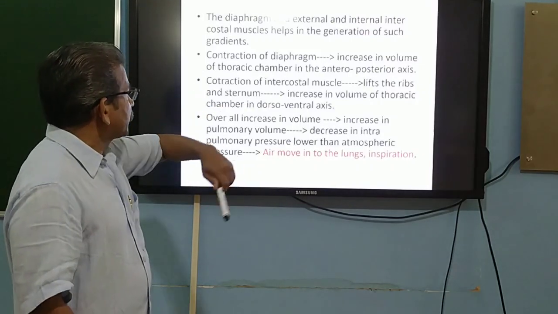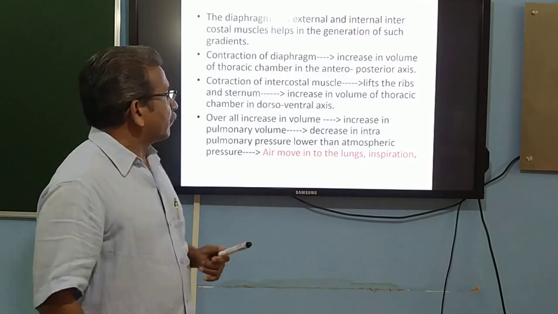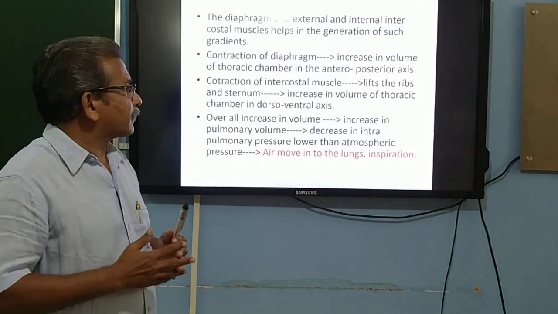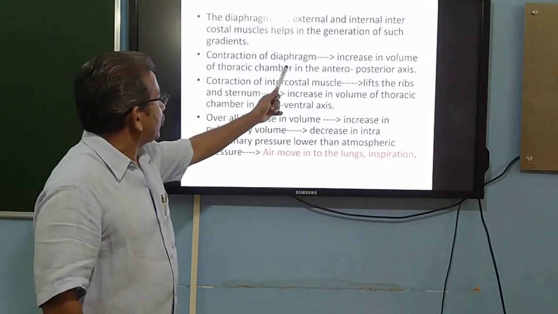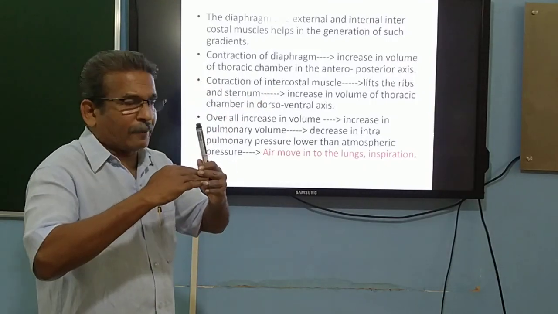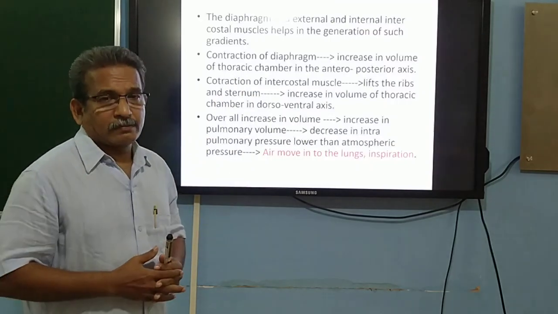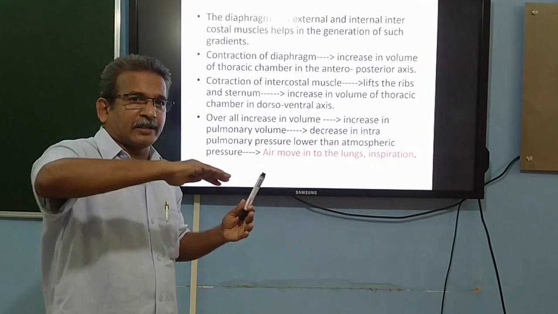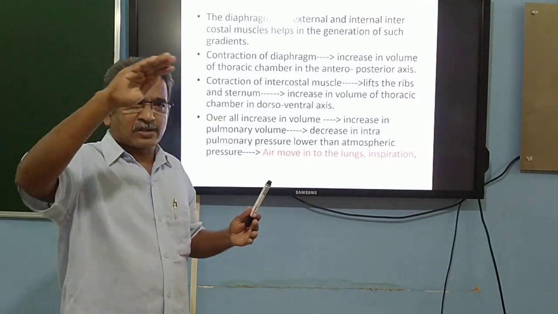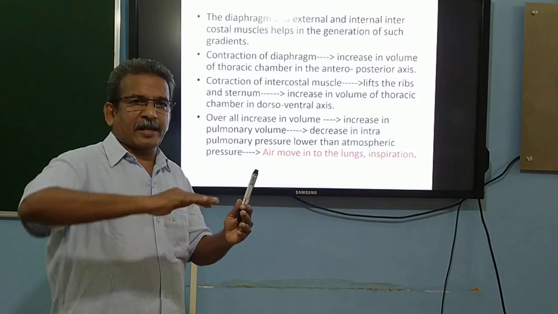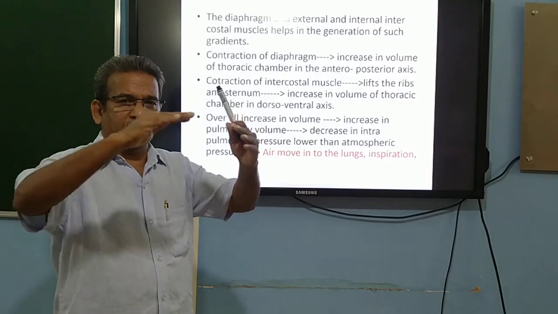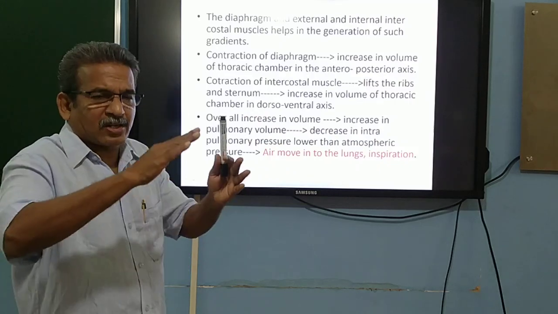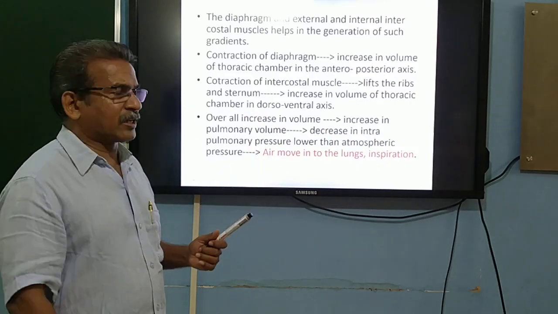See, for example, as the first stage of breathing, the muscles of the diaphragm contract. Normally we know that the diaphragm occupies a dome shape. It is raised upwards because during that stage the muscles remain relaxed. The muscles of the diaphragm are in a relaxed condition during the normal resting stage.